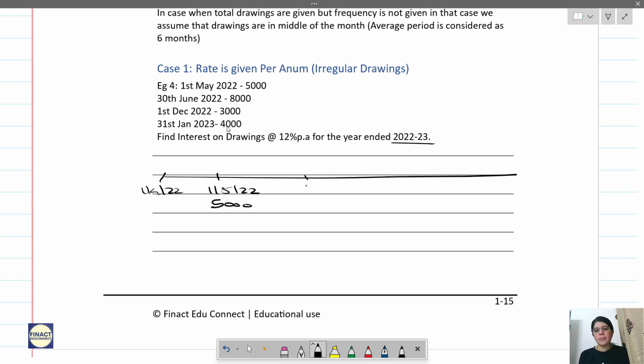Then on 30th June 22, a drawing of 8,000. Then 1st December 22, a drawing of 3,000. Then 31st Jan 23, a drawing of 4,000. And this is the end of the year.